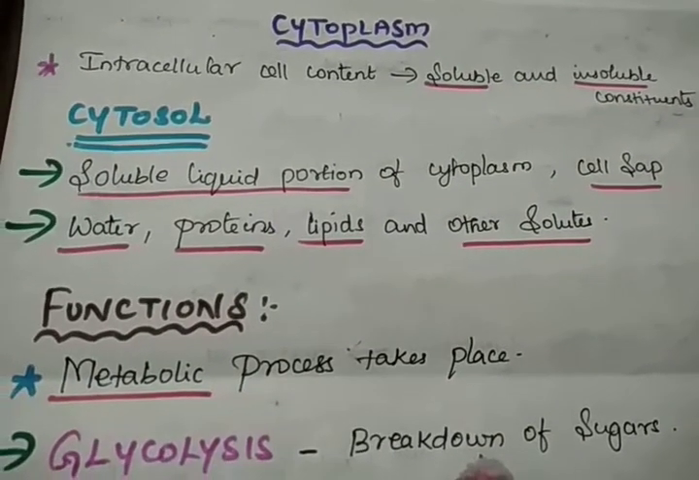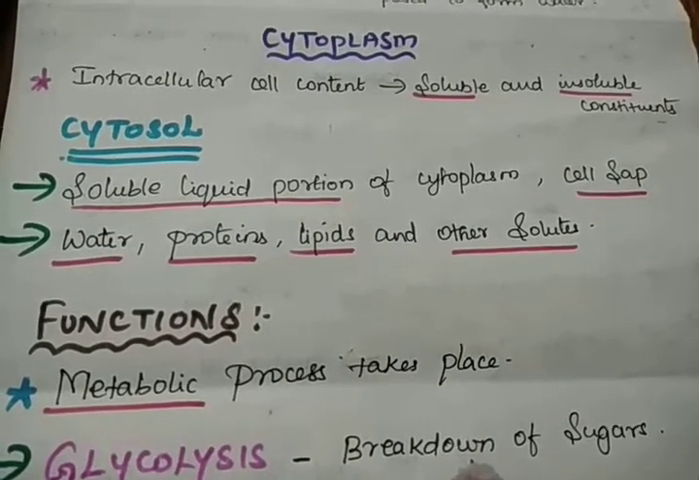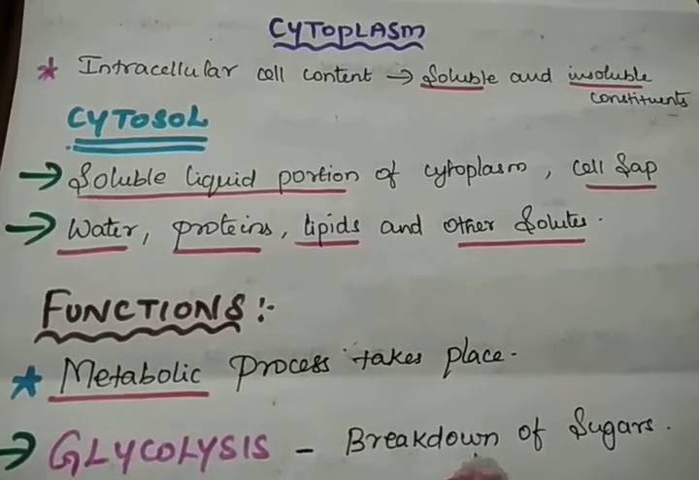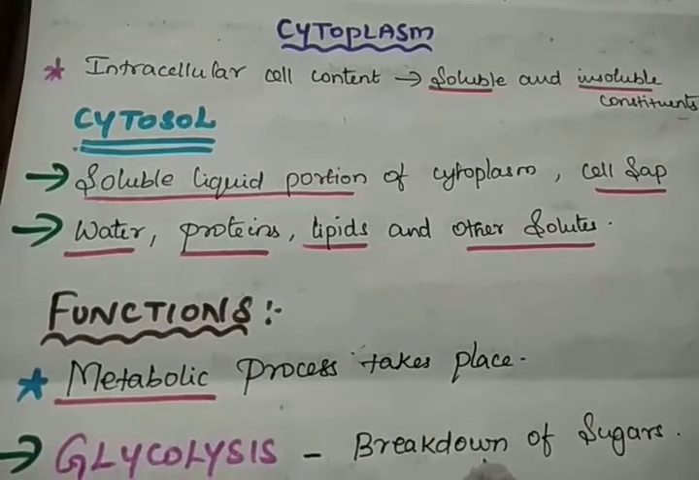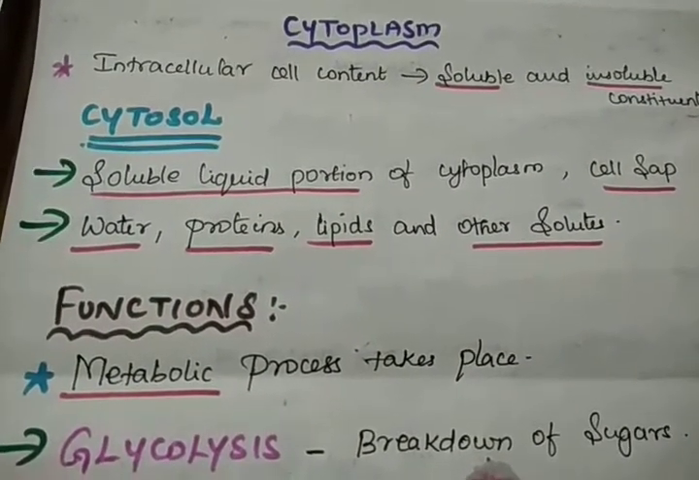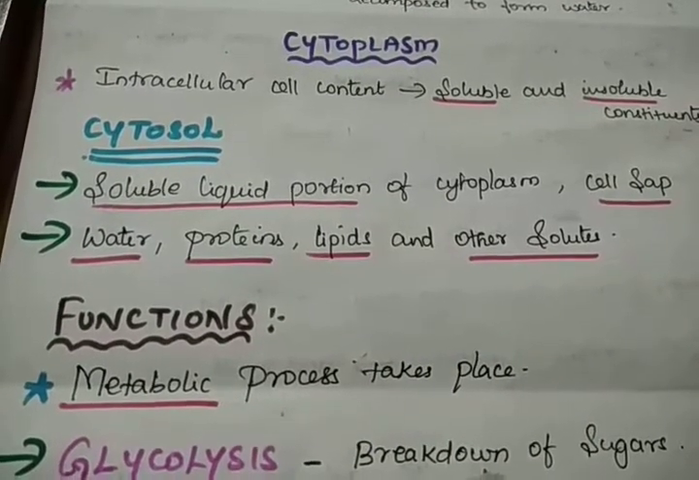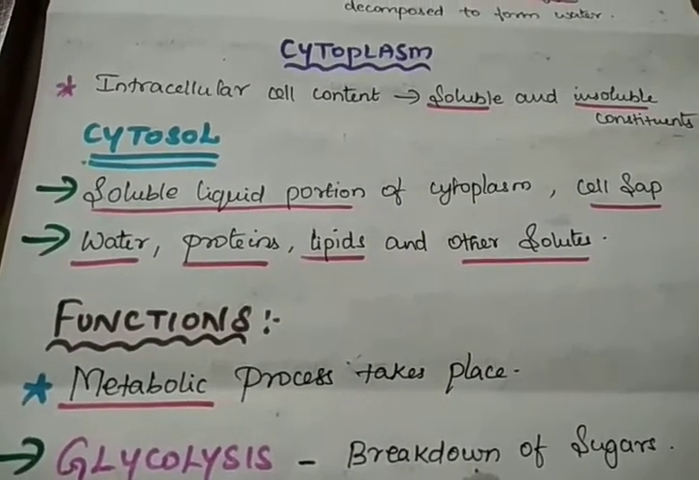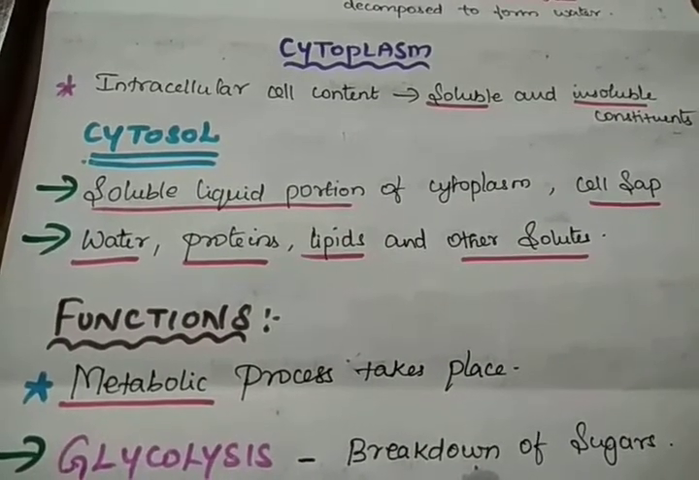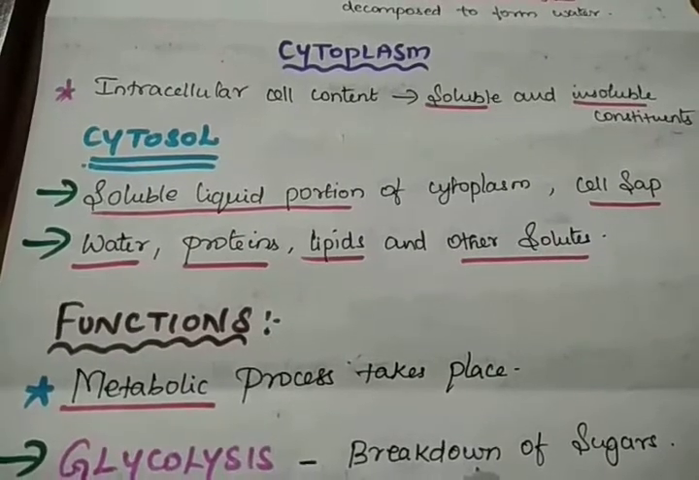Now we will see about the soluble portion of the cytoplasm. The soluble liquid portion of cytoplasm is called cytosol. What is cytosol? The soluble part of the cytoplasm is called cytosol. The other name of cytosol is cell sap. What is the other name? Cell sap.